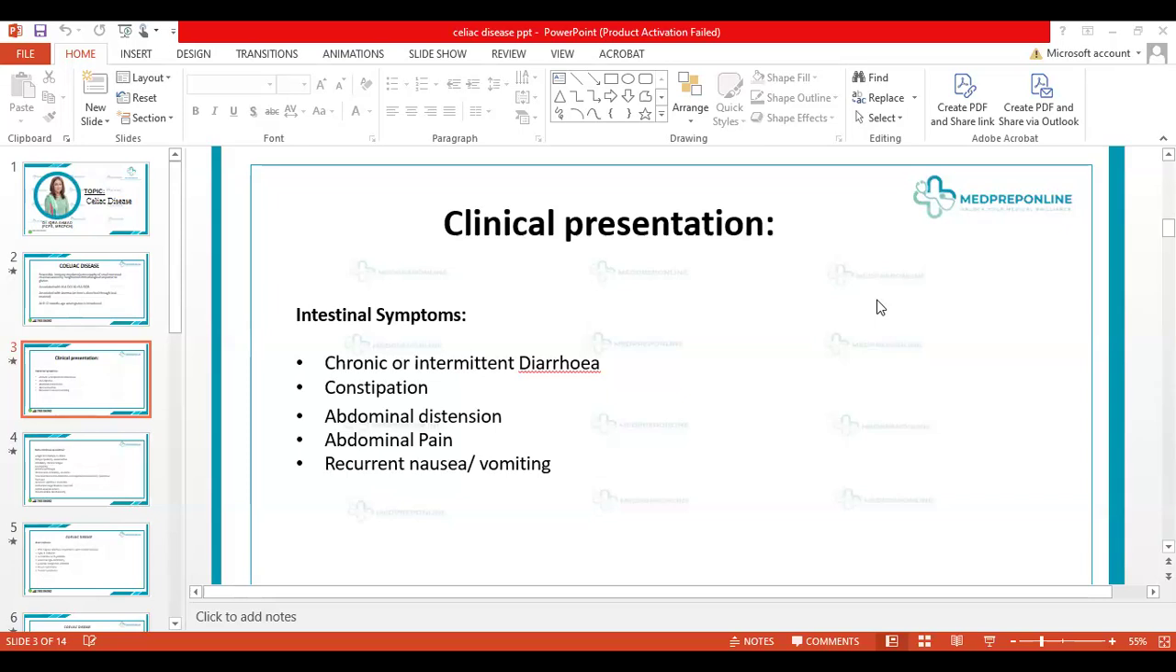Always keep in mind that whenever a child comes with any of the intestinal symptoms, any of the gastrointestinal symptoms, even the recurrent nausea and vomiting, we usually don't see that a lot, and usually it can be associated with the cow milk protein allergy as well. It can be associated with some other diseases as well. But celiac disease is kind of notorious to have any of these symptoms. Having said that, the most common symptom that you will get is chronic or intermittent diarrhea.